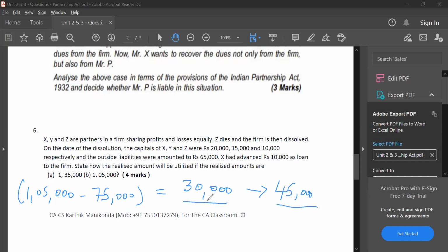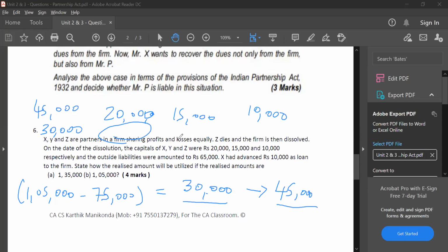Now, can anybody give me the answer? The capital that I have to pay is 20,000, 15,000 and 10,000. That is totally 45,000. But I have only 30,000. How do I give the money to these people?